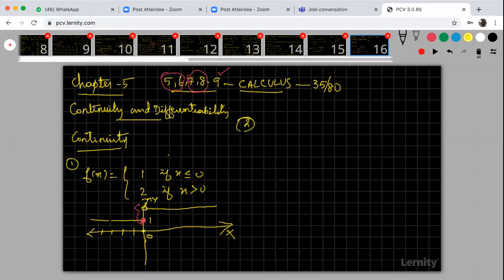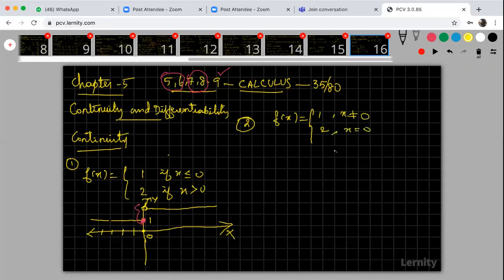After the example, we will discuss the definition and everything. The second one is f of x equal to 1 when x is not equal to 0, and 2 when x is equal to 0.